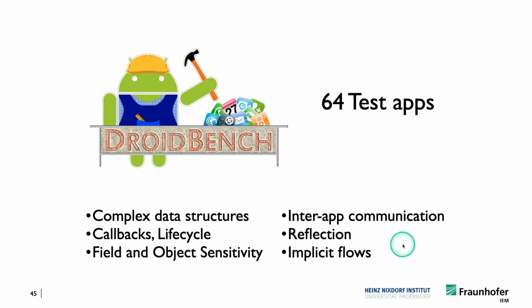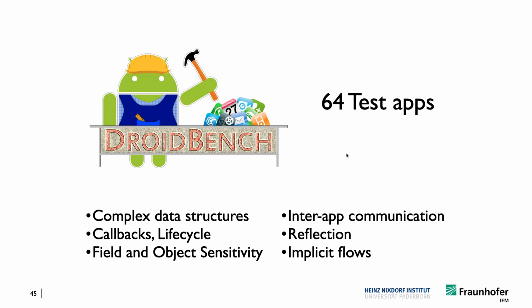And so back then we had 64 different test apps. By now we have version DroidBench 3.0, and it has been extended with quite a number of additional apps since. That's actually something very nice about this project. Since day one, DroidBench has been available as open source. It has been used by many, many other papers as a benchmark to test the quality of tools that were published later.